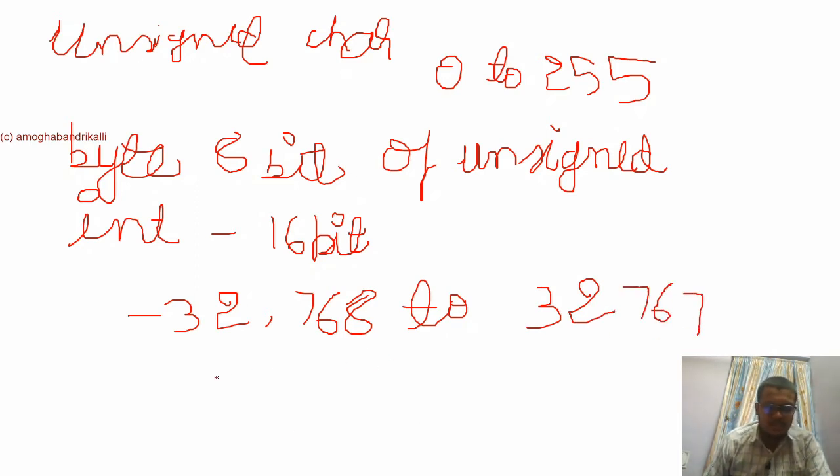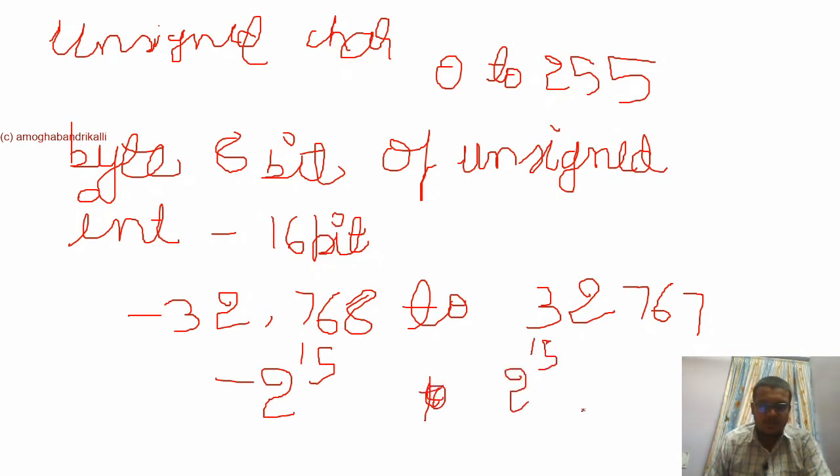In turn, it has a range of minus 2 raised to 15 to plus 2 raised to 15 minus 1. So this is the integer range.